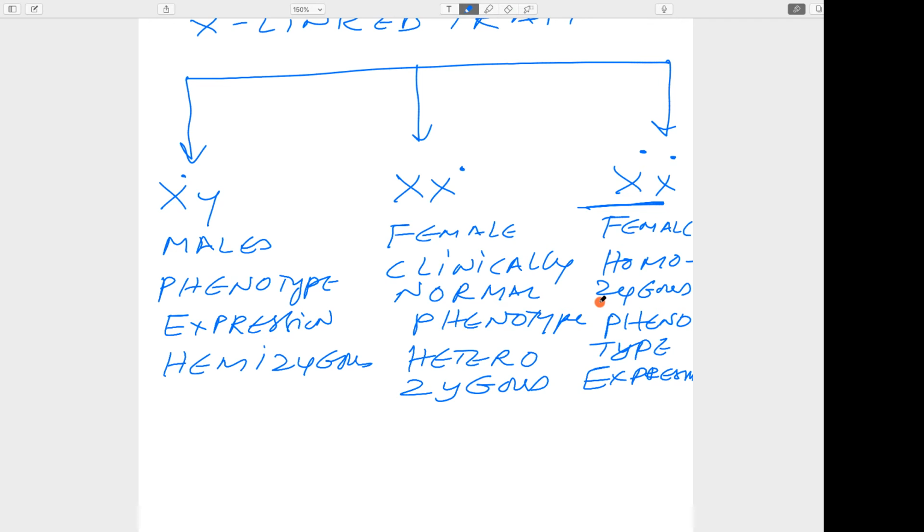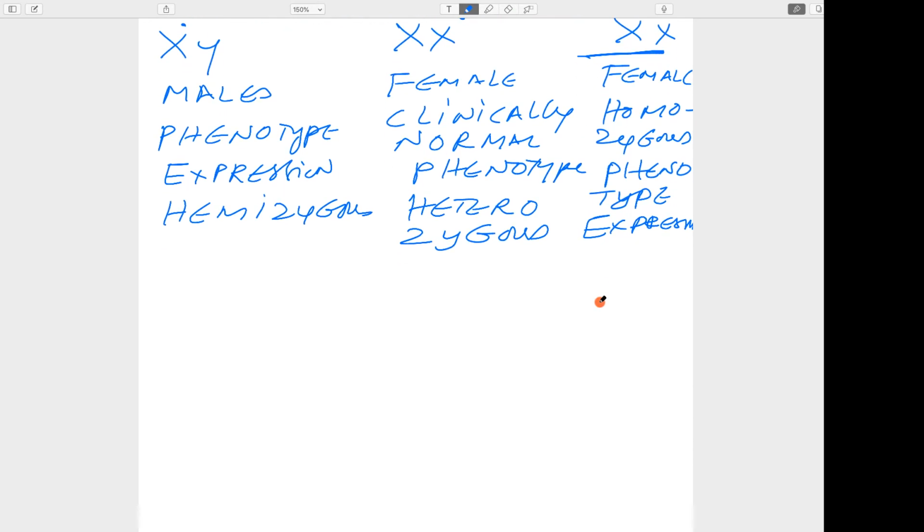Then the next one: there is another condition where extensive hemolysis can be seen. What is that?